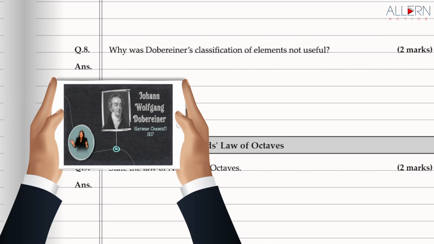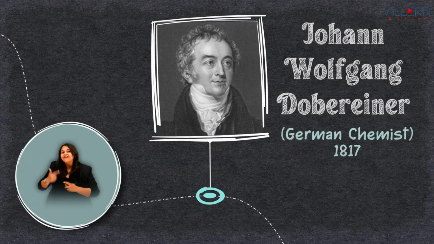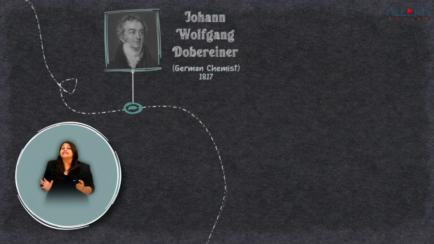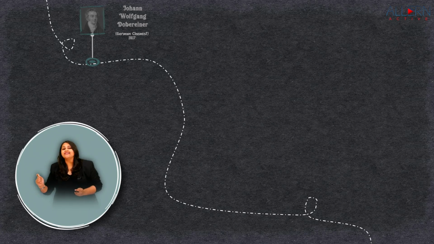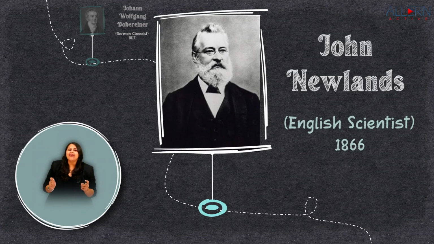Hello, my dear child. Let's now continue after understanding what Johann Wolfgang Döbereiner did with Döbereiner's law of triads. Well, after him, there was a scientist in 1866, namely John Newlands, an English scientist who rectified all the limitations that we saw in Döbereiner's law of triads. Well, what did he do to rectify them?